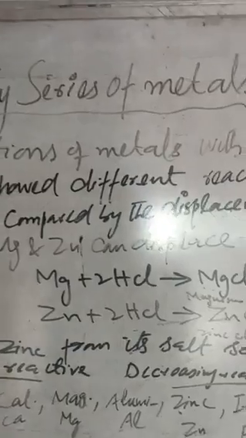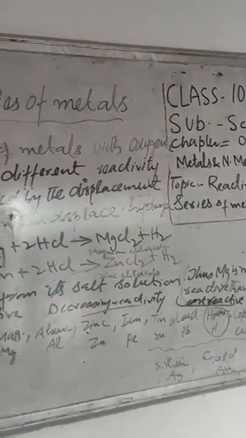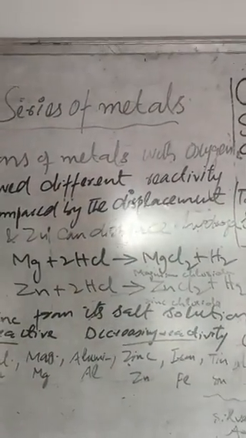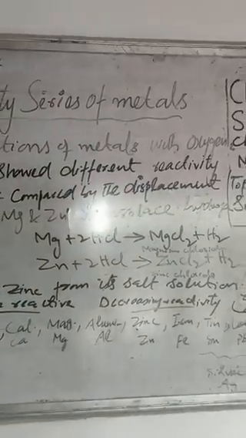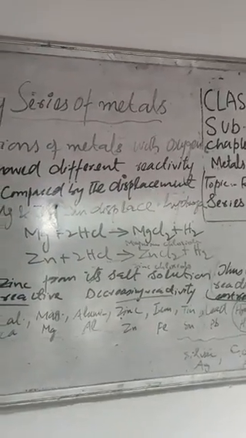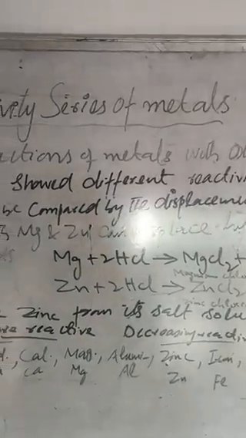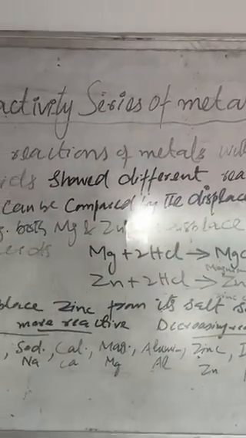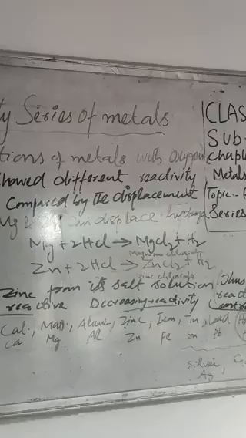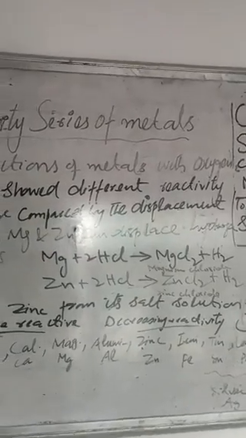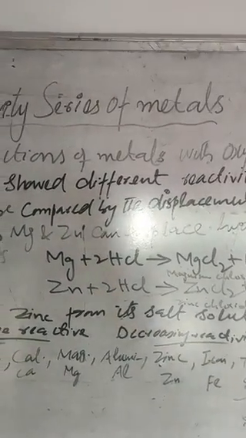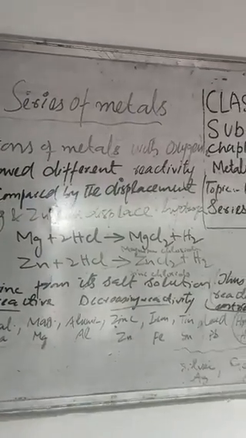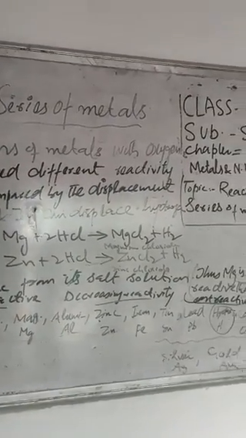Today our topic is reactivity series of metals. As you all know that we went through the topics, that is physical properties of the metals and chemical properties of the metals. Now there is a reactivity series of metals. How do metals react and what is the nature of reactivity of these metals?